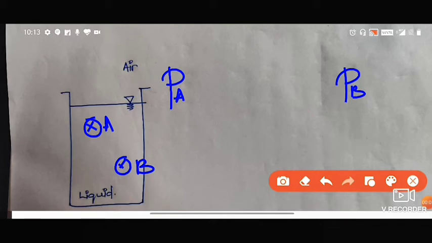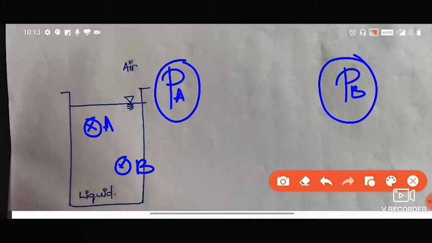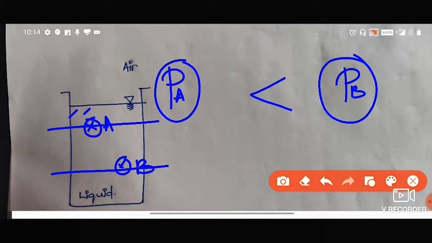As we are talking about, we have considered 2 points, A and B. Now I'm assuming that the pressure acting at point A is PA, the pressure acting at point B is PB. Just out of your logical thinking, which will have the higher value, P at A or P at B? For those who have said that PB is greater, that is correct, because at PA only this much amount of water is contributing to pressure, but in case of PB this much amount of water is contributing to the pressure. So obviously the pressure at point B will be greater than the pressure at point A.